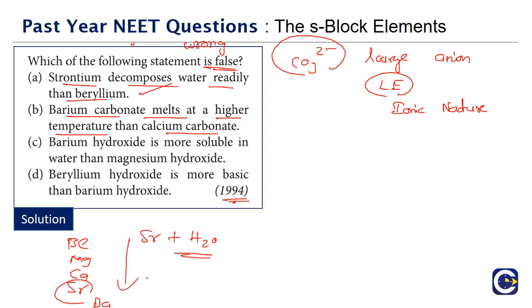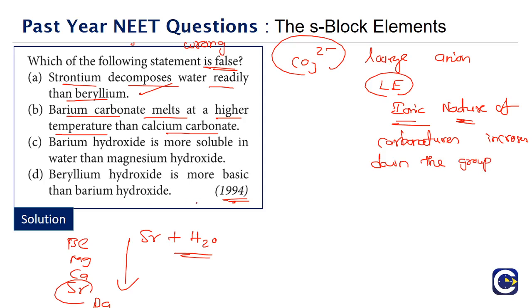As we go down the group, the size of the cations will be increasing. All of them have the same anion, the carbonate ion. The ionic nature of the carbonates will increase down the group. So as we go down the group, the carbonates will become more and more ionic.